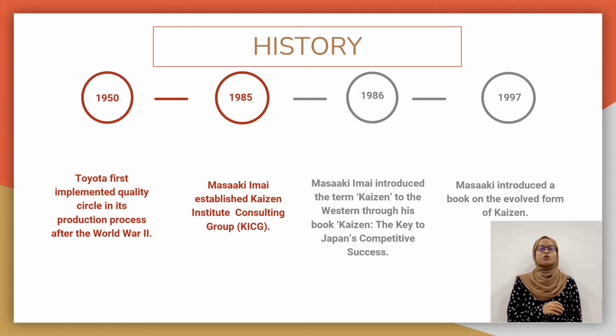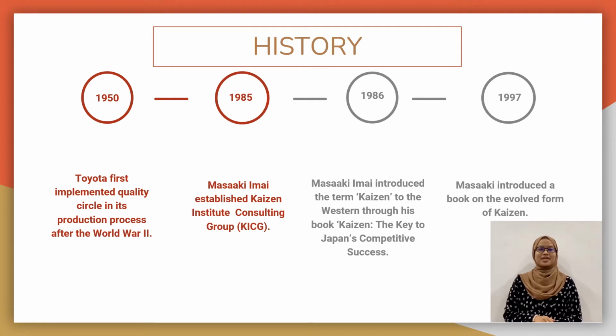Masaki Imai, who was born in 1930, was a Japanese organizational theorist and management consultant. He established the Kaizen Institute Consulting Group, KICG, in 1985 to help Western companies implement Kaizen in their organization.